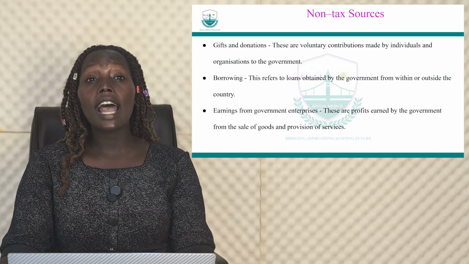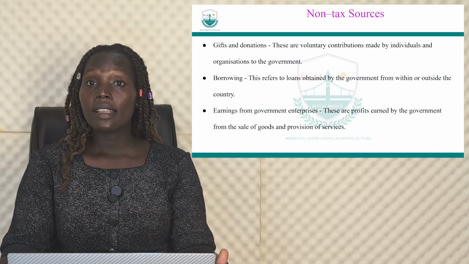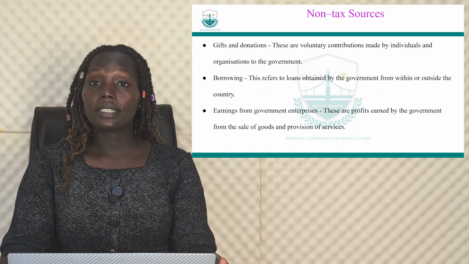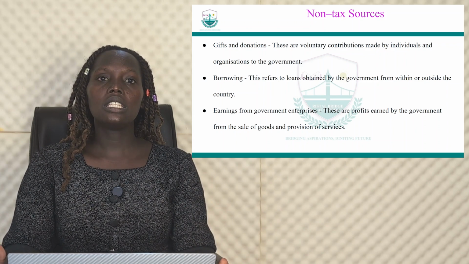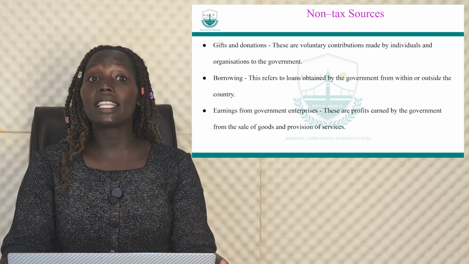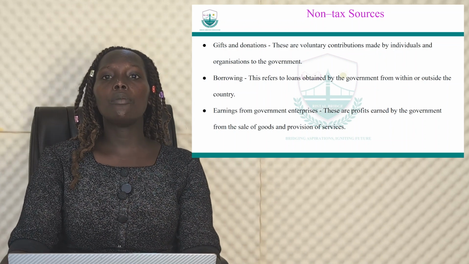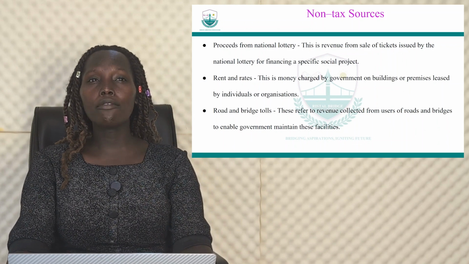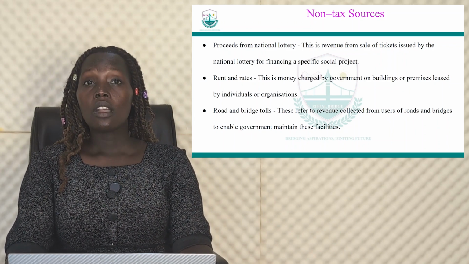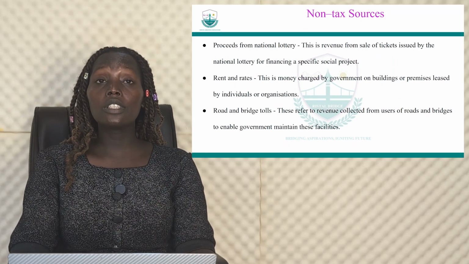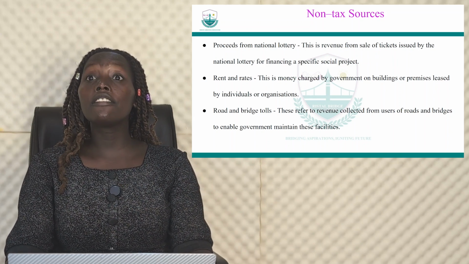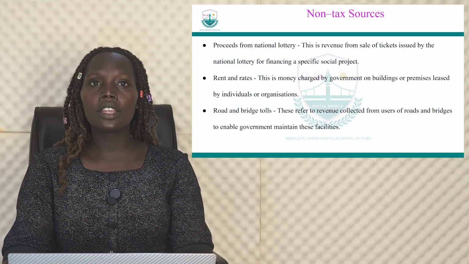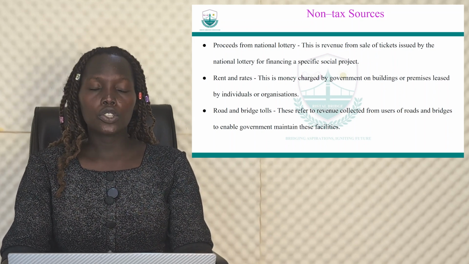And then we also see earnings from government enterprises. Governments put in enterprises, so the earnings that they get go to the government. These are profits earned by the government from the sales of goods and provision of services. So we have what we call proceeds from the national lottery. This is the revenue from sales of tickets issued by the national lottery for financing a specific social project.